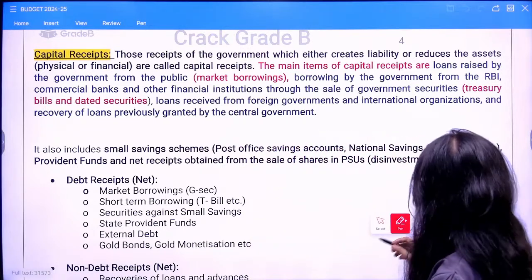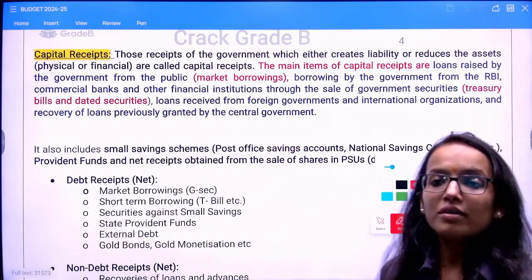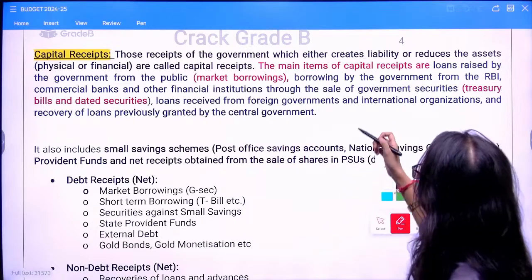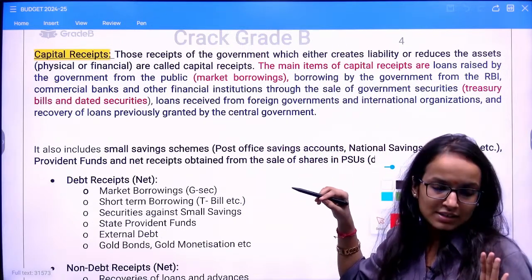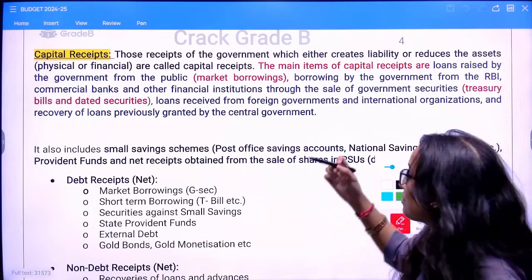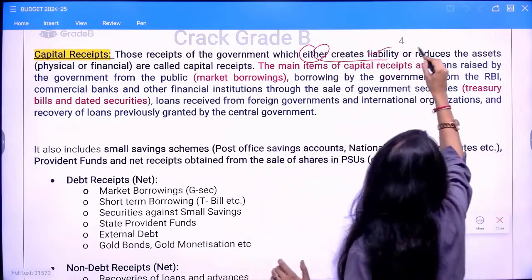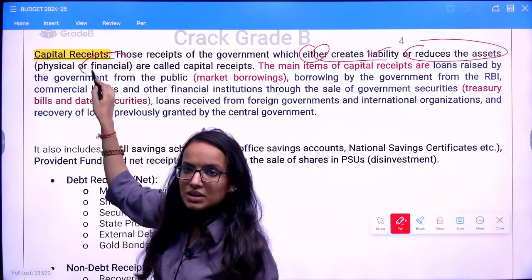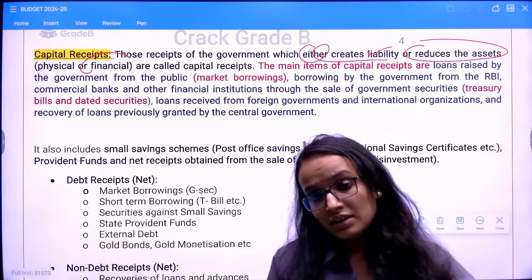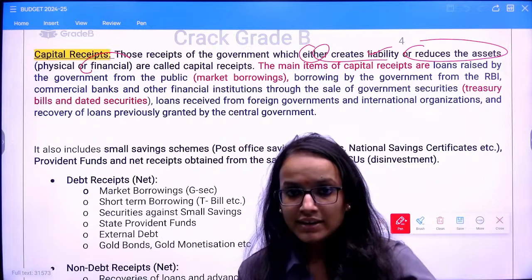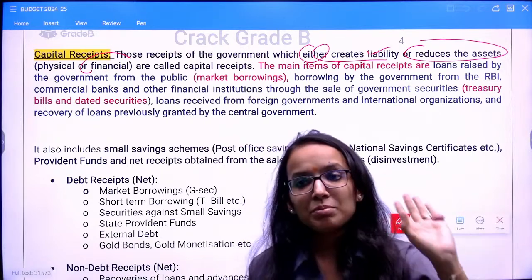So capital receipts are all those incomes or receipts of the government of India which either create a liability or reduce the assets of the government. So basically you are earning, but you are earning against reduction of an asset or you have created a liability for that.